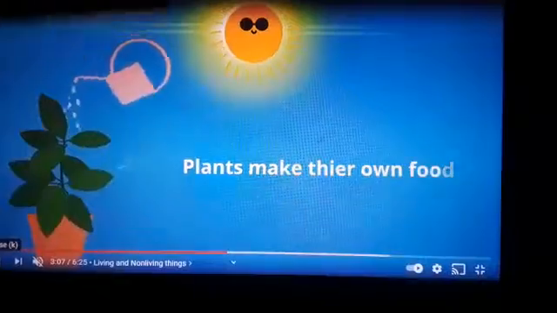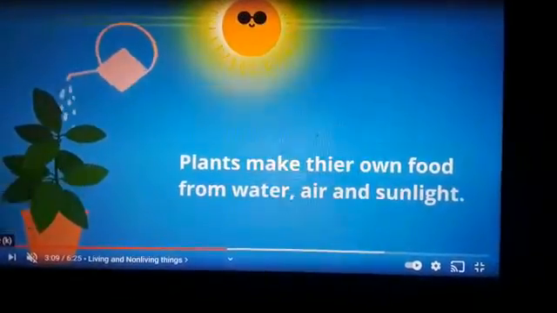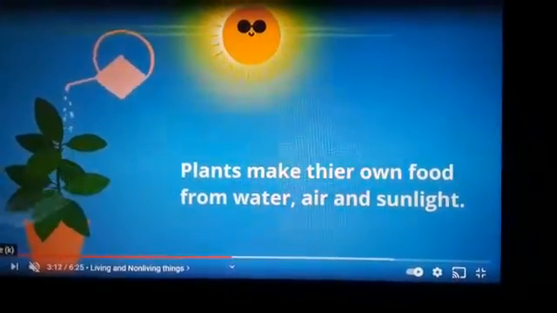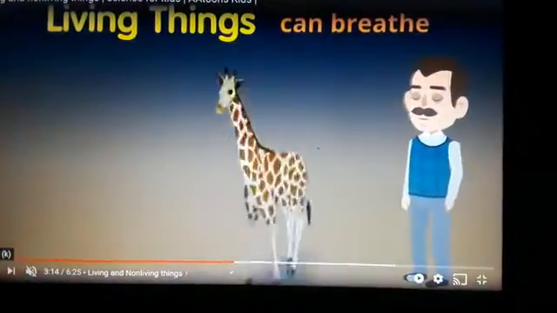All right. Now, plants need three things to grow. Plants need sunlight, air, look at the air there, and water. So you must water your plants every day.